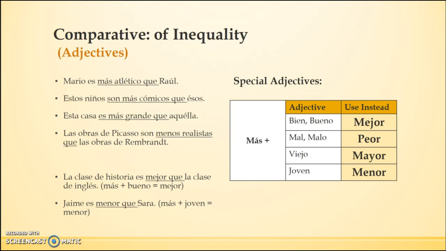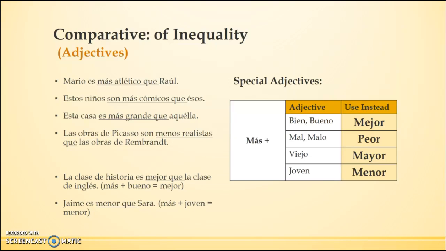Esta casa es más grande que aquella. Well, grande is an adjective that only has singular or plural forms, and because casa is singular, I chose grande. Las obras de Picasso son menos realistas que las obras de Rembrandt. I am comparing not Picasso and Rembrandt, but I am comparing the works of Picasso and the works of Rembrandt. That is feminine, plural. Realistas only has singular and plural forms, so I have to elect the plural.